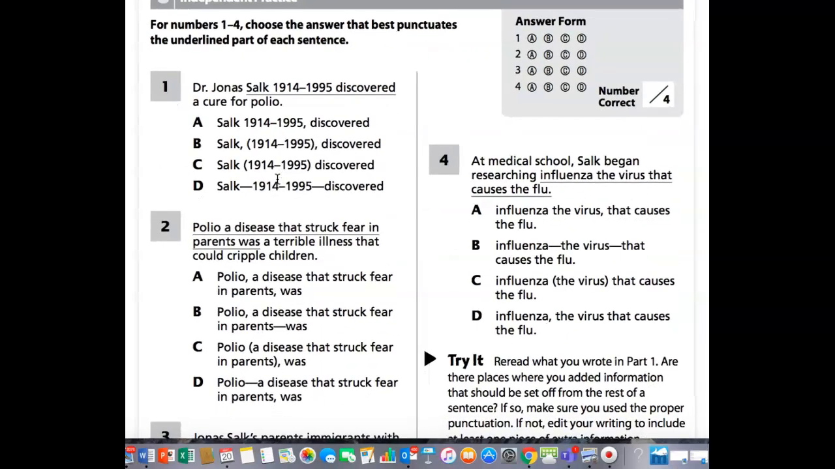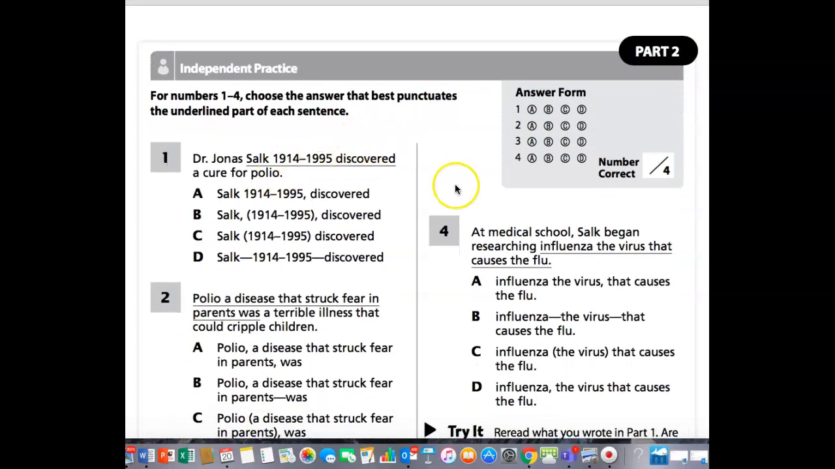All right, and number 4, at medical school, Salk began researching influenza, the virus that causes the flu. All right, so influenza, the virus that causes the flu. Let me see. At medical school, Salk began researching influenza, and then we're telling what influenza is. So I would put a comma, the virus that causes the flu.